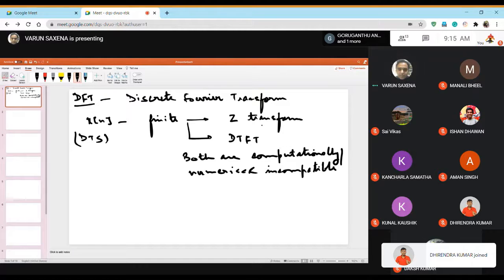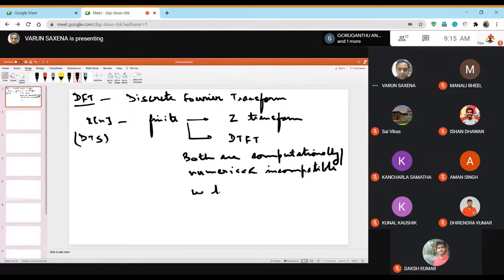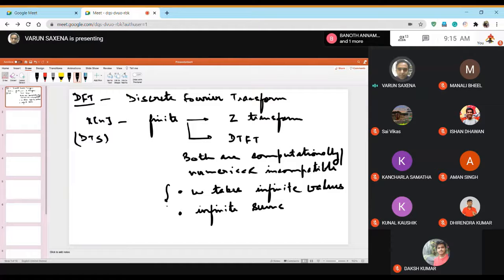The reason is that in both of them omega takes infinite values, and second is that there are infinite sums. So for these two reasons, on a computer, they can't be used.